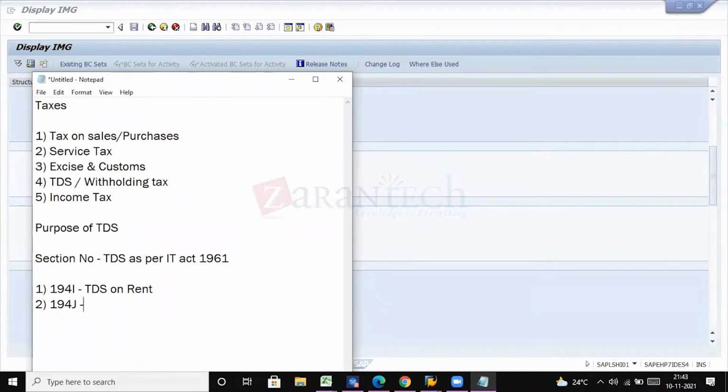We have to just understand how the configuration is done in the SAP system. 194C, which is contract.